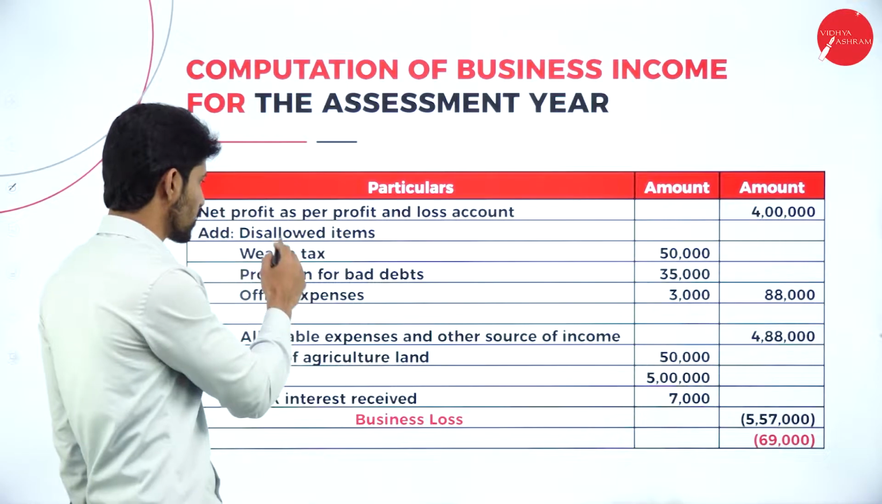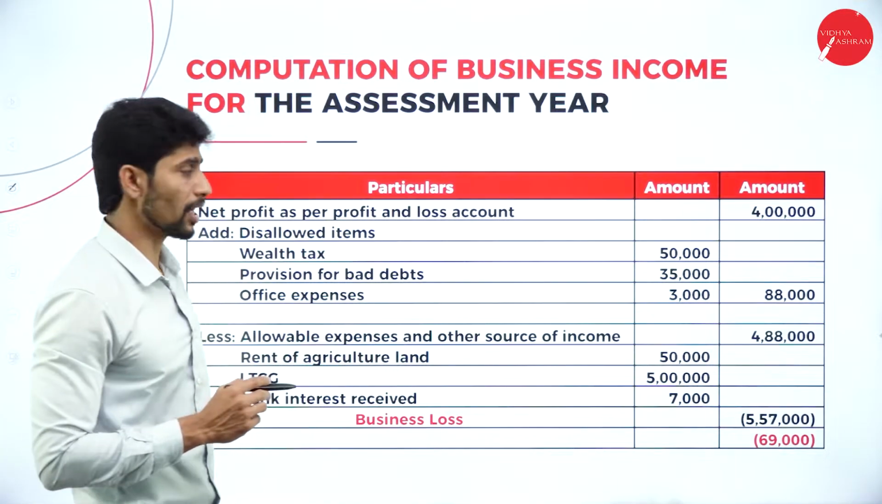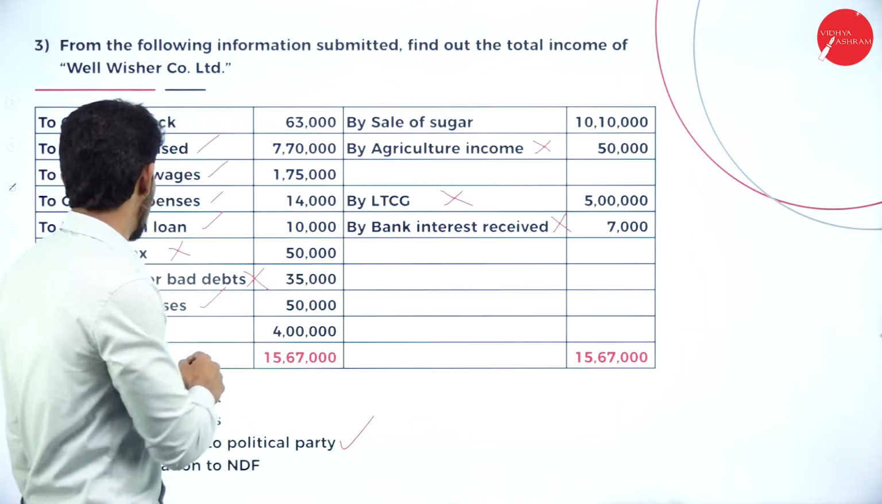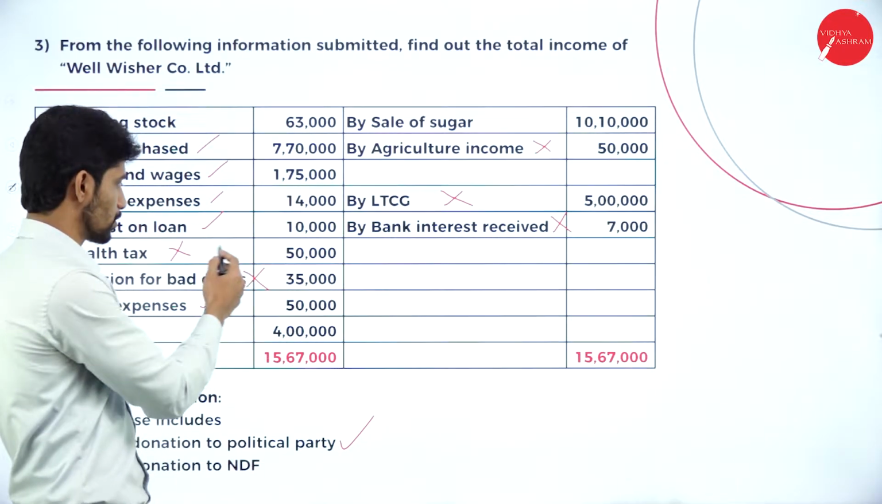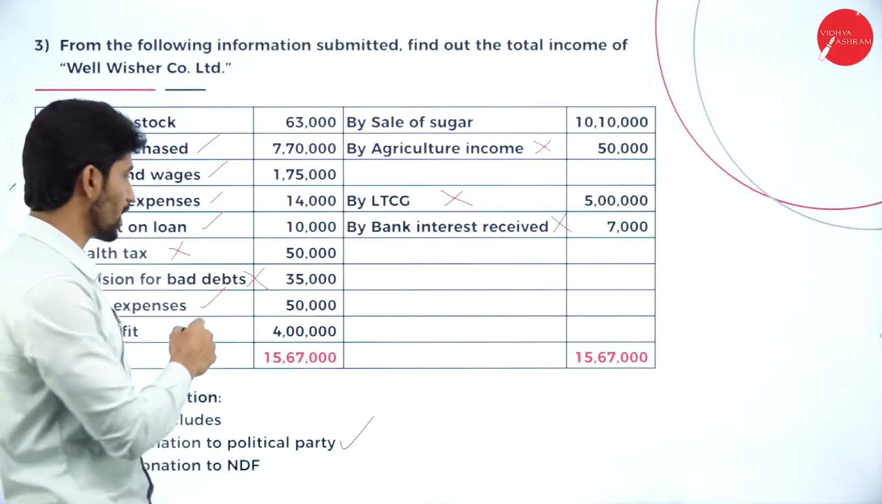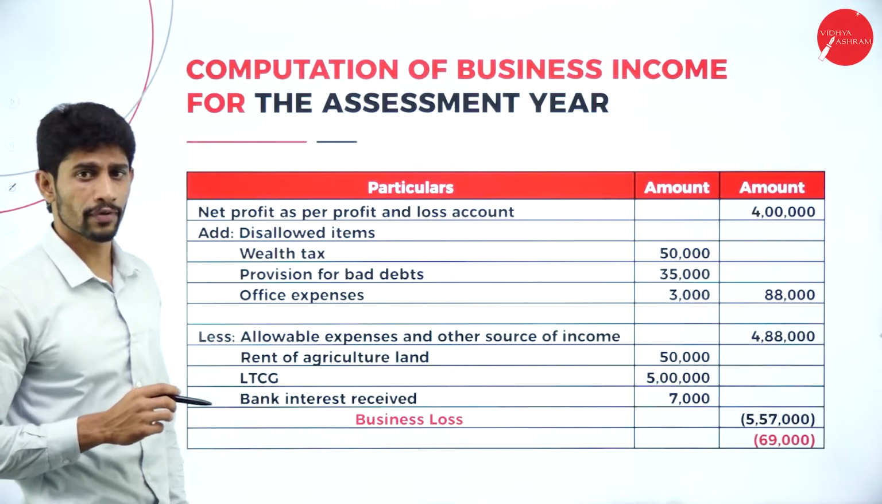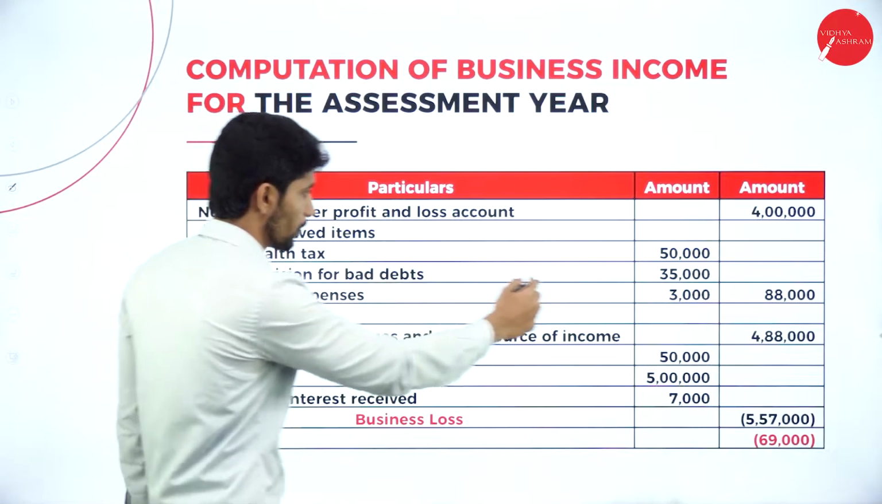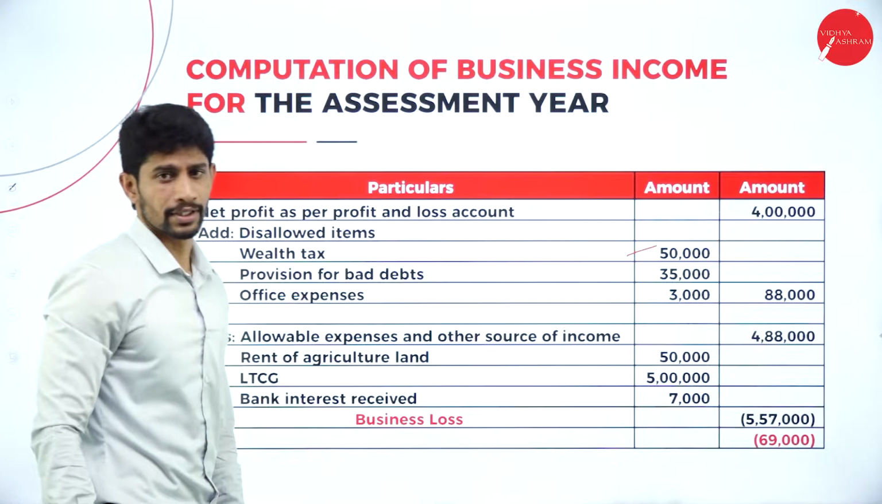In that, the first one is wealth tax. What is the amount given in the problem for wealth tax? It is rupees 50,000. This is not a business expenditure, but he claimed it as a business expenditure. So now what are we supposed to do? We are supposed to add it back, wealth tax 50,000.